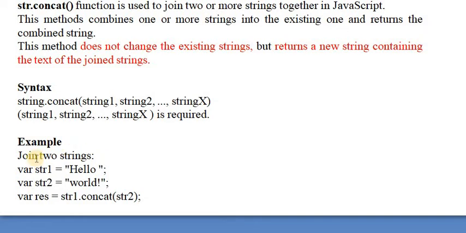Here is an example of the concatenation method that joins two strings. First of all, string1 is hello and string2 is bird, and as a result I concatenate these two strings by using the concat function, that is string1.concat(string2). It returns hello bird on a web page.